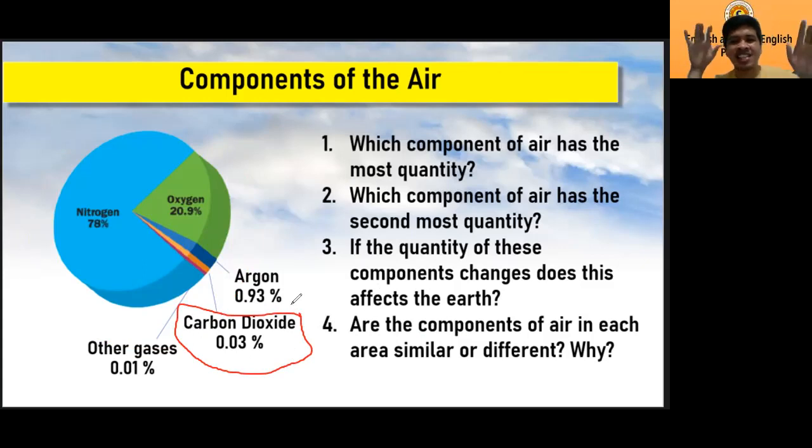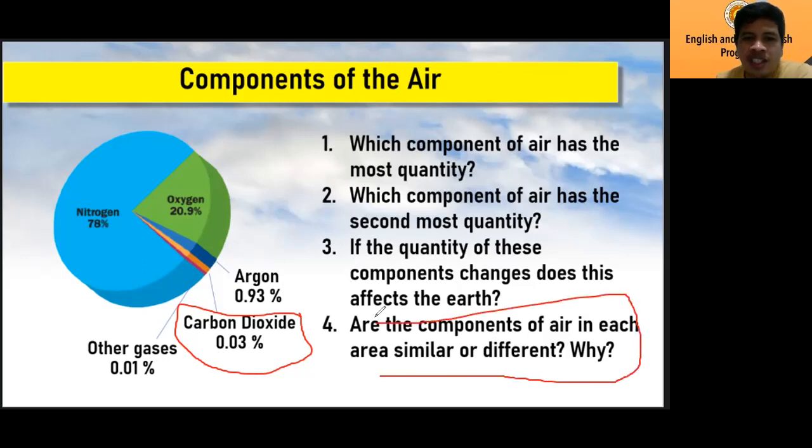So it's not the same. The components in different areas are not the same. In the forest there is more oxygen, and in the city there is a higher percentage of carbon dioxide. So Yok is correct. The answer here is no. Why? Because it's industrialized.